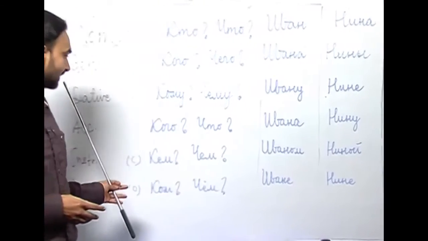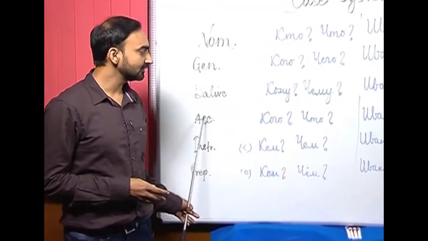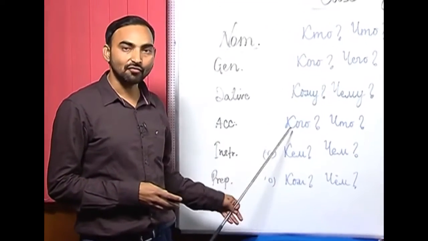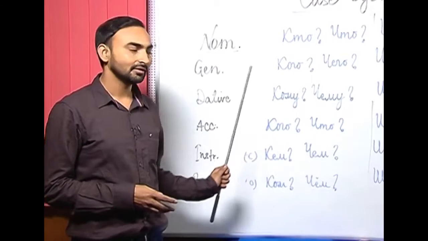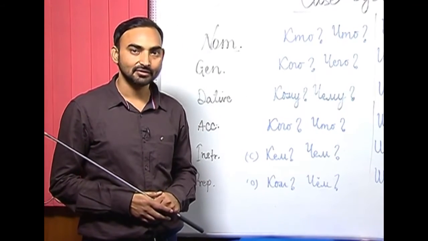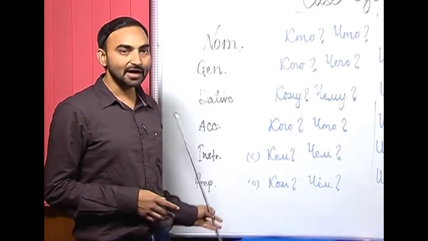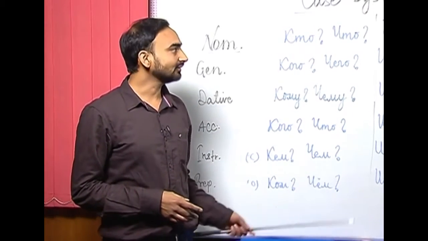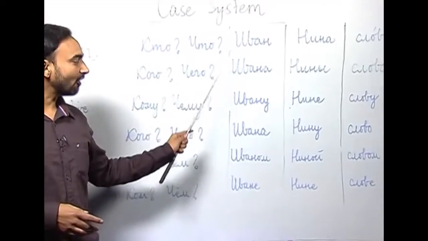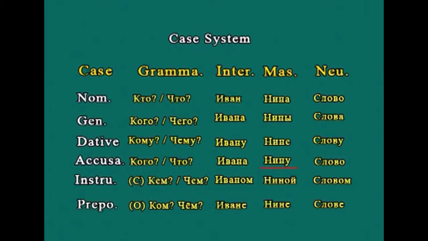The next case in Russian is the accusative case. The accusative case answers the questions kovo and shto, and the grammatical function it performs is direct object. The direct object of a sentence is described with the help of the accusative case of nouns. Let us again see the form of Ivan in the accusative case. It becomes Ivana, Nina becomes Ninu, and slovo remains slovo.